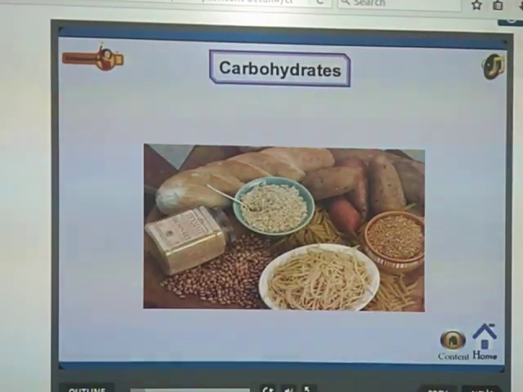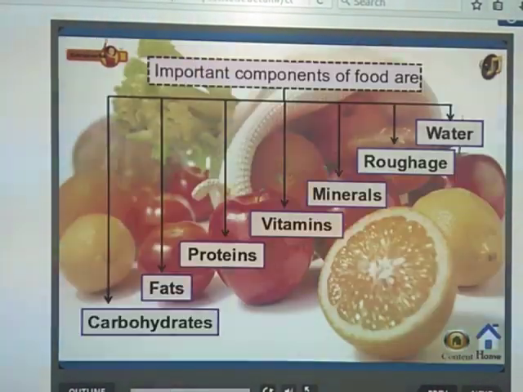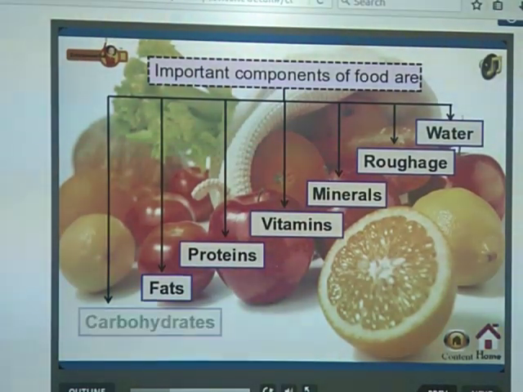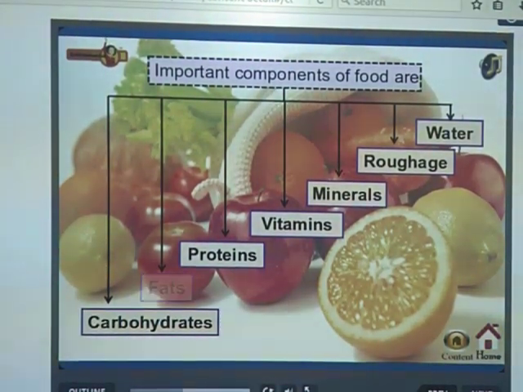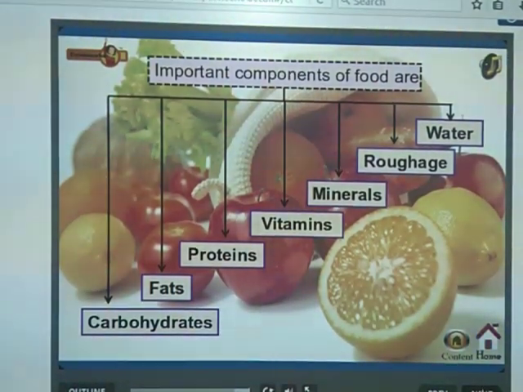These components are present in each and every food item, and they perform different roles in our body. So, let us discuss these components of food one by one.